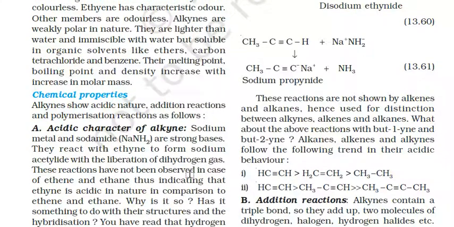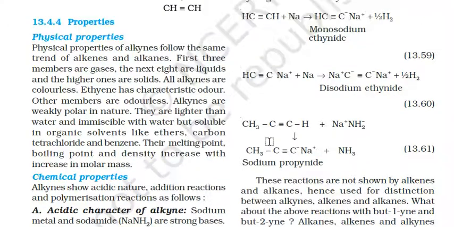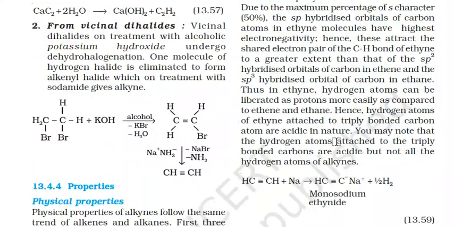Acidic nature of alkynes. Sodium metal and sodamide are strong bases. They react with ethyne to form sodium acetylide with the liberation of dihydrogen gas. This shows the acidic nature of the alkynes.